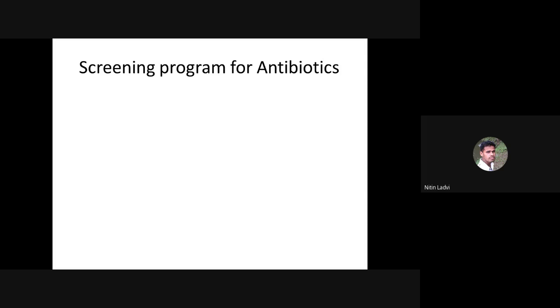That's why there is always a search going on in the R&D departments of different pharmaceutical industries for screening different types of antibiotics. The search is always going on to find novel antibiotics, or antibiotics which are effective against a wide range of pathogenic agents. That's why such a procedure is common for R&D departments in different industries. Again, as a part of our project, as a part of our own curriculum also, we can have such a screening program in our laboratories.